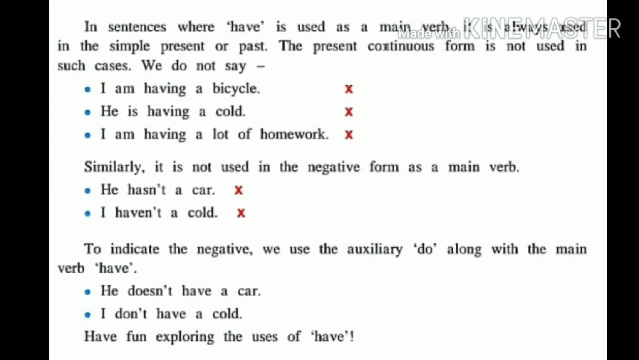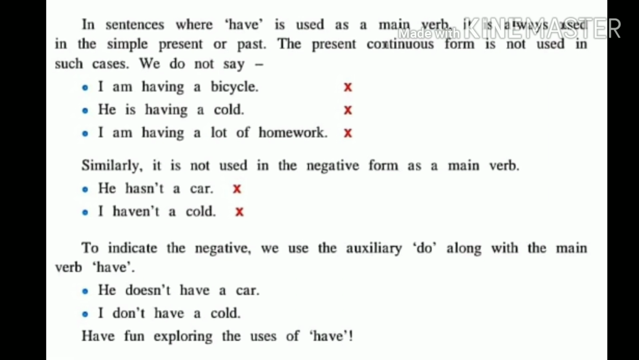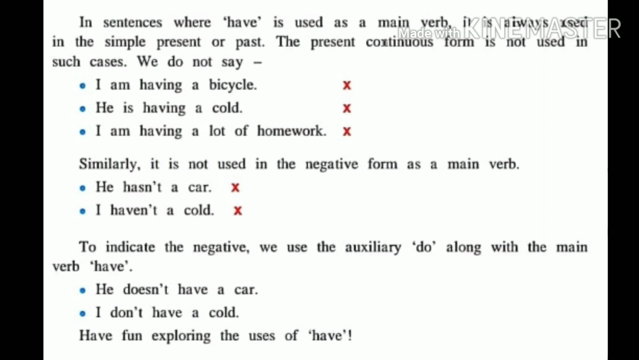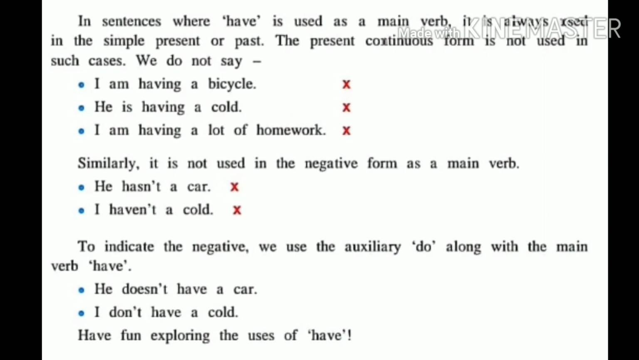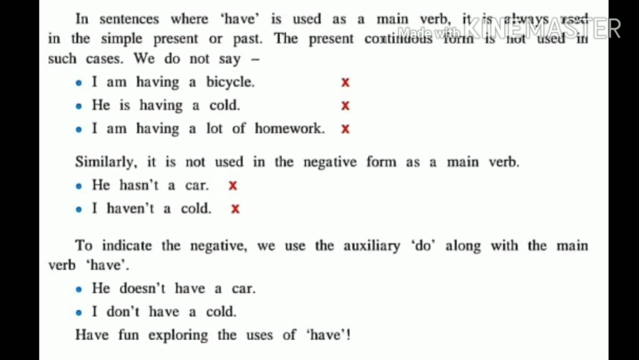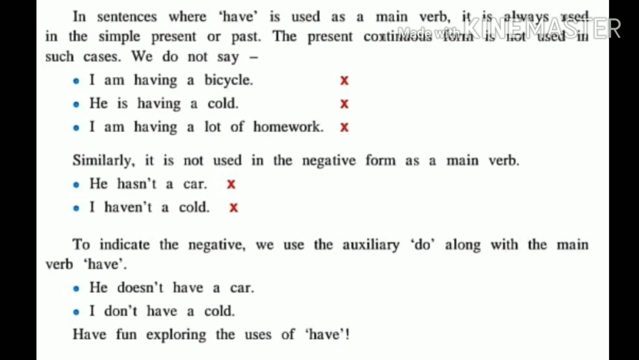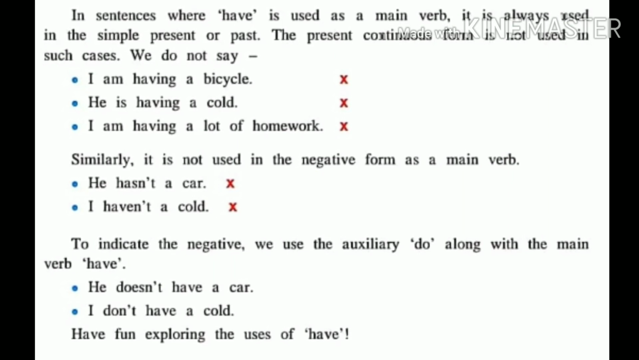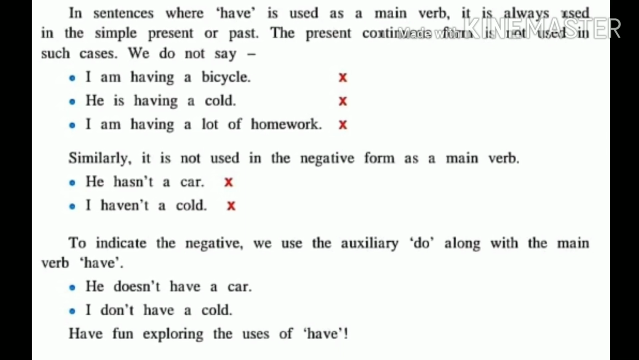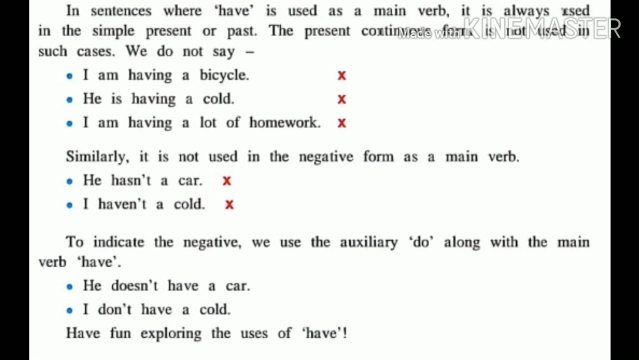We do not say, I am having a bicycle. He is having a cold. I am having a lot of homework. Students, have you all realized your mistake? Every time you have to show any kind of possession, you are saying, I am having a red pen. I am having a book. Instead, you should say, I have a red pen. I have a book.